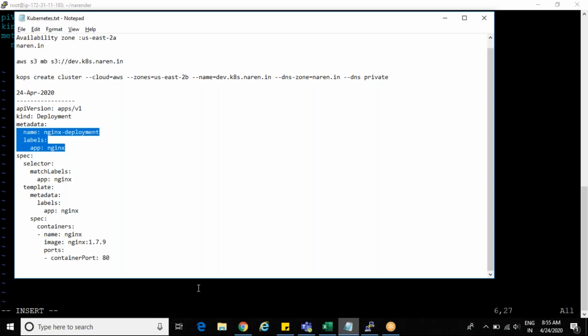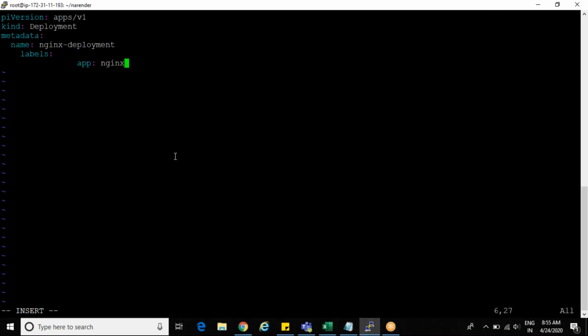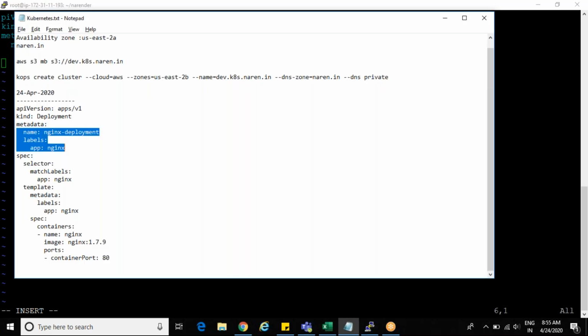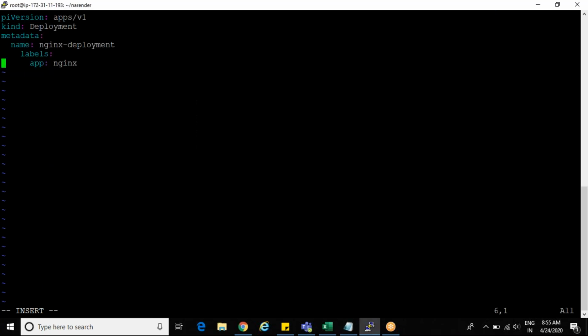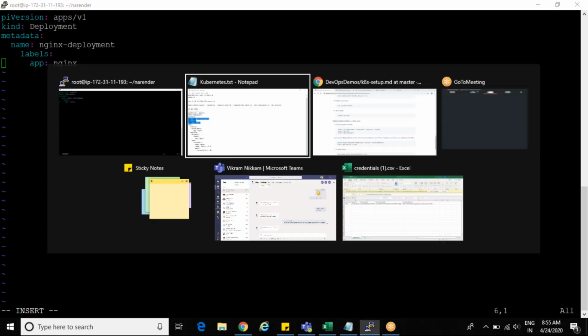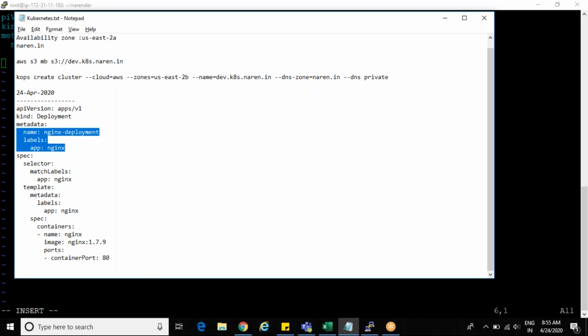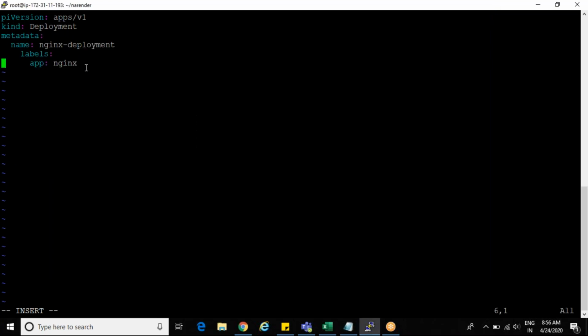Even a single space matters here. Have you gone through our Ansible class? In the Ansible class, we have seen that even a single space extra or less will throw a syntax error. You will come to know here. It will clearly show you.